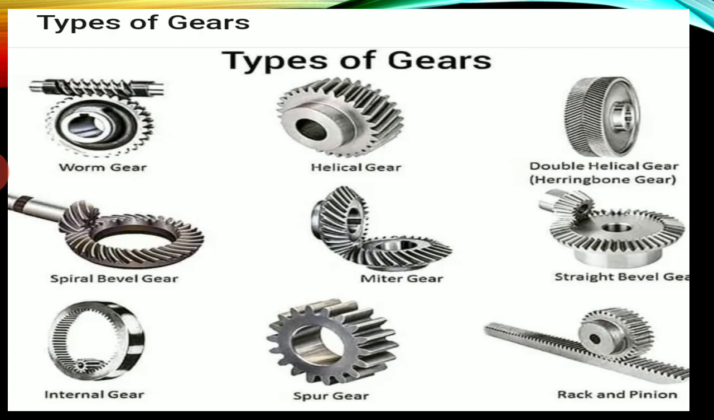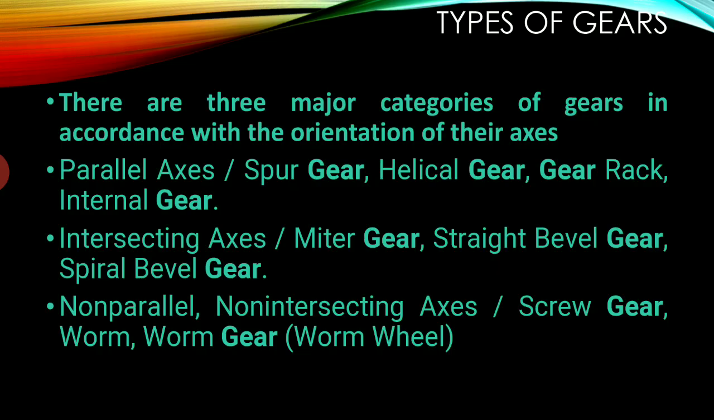We will discuss the types of gear in detail in the coming slides. Types of gear. All the three major categories of gears are classified according to the orientation of the axis: parallel axis, intersecting axis, and non-intersecting axis. In parallel axis, the gears are spur gear, helical gear, gear rack, and internal gear.